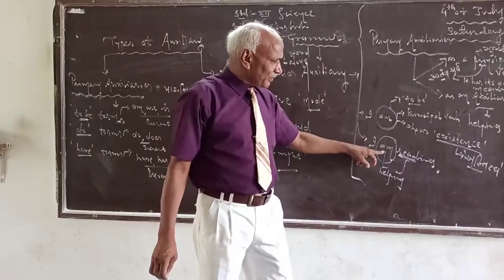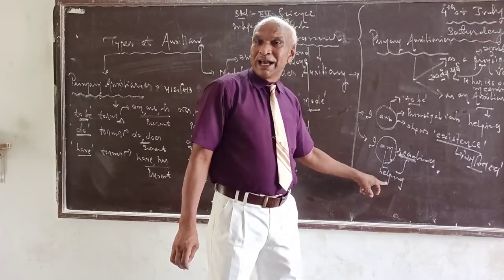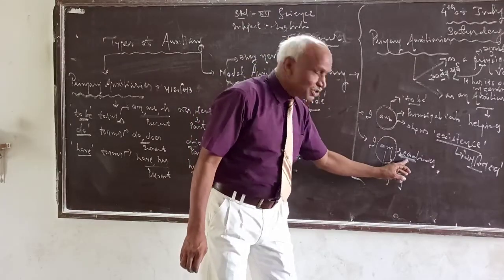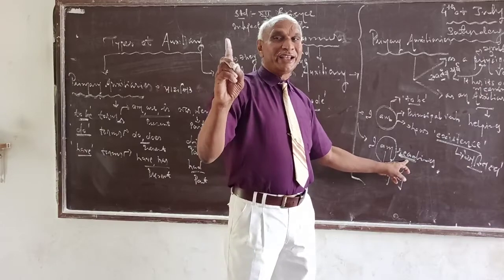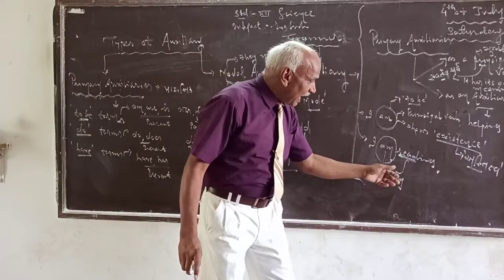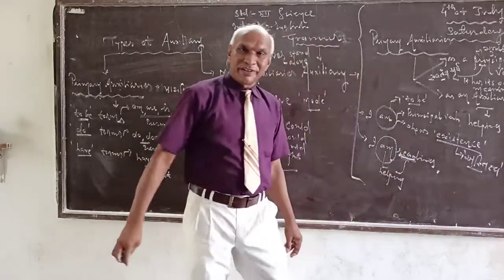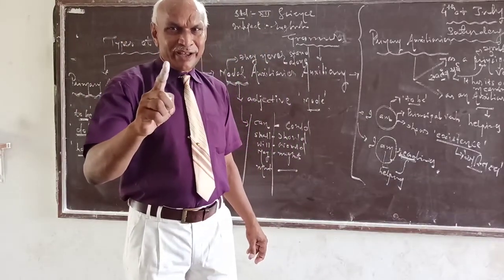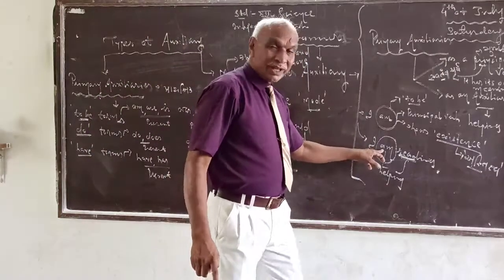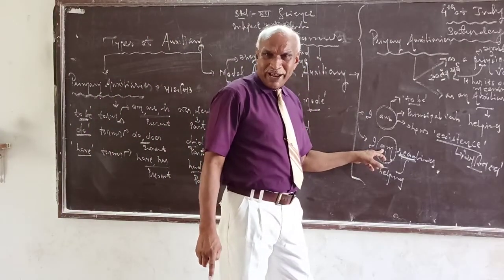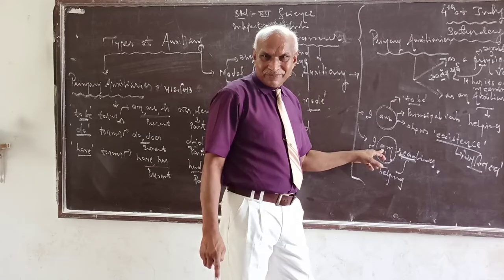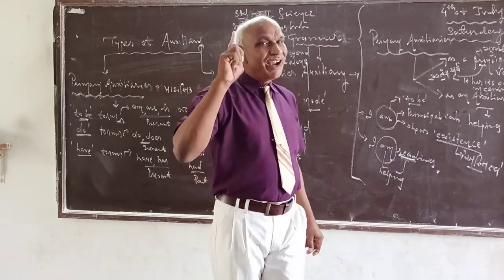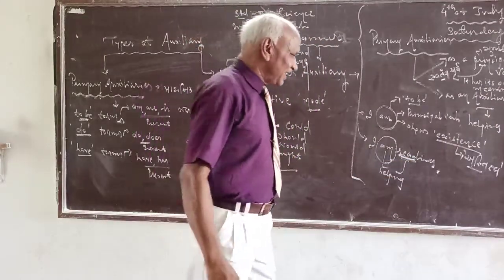Here am is a helping verb. It helps read, not reading. Mind well. It helps read. And when it helps read, a new format is made: reading, present continuous tense.